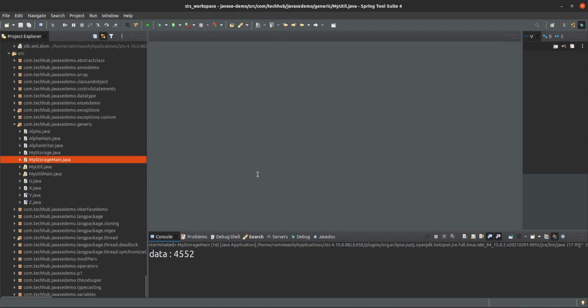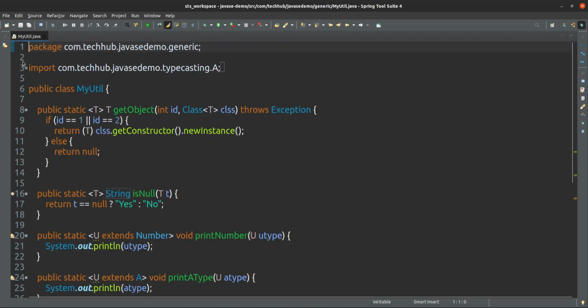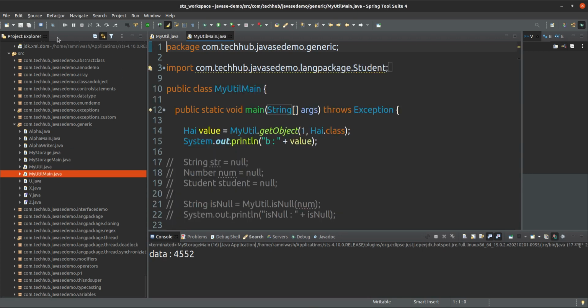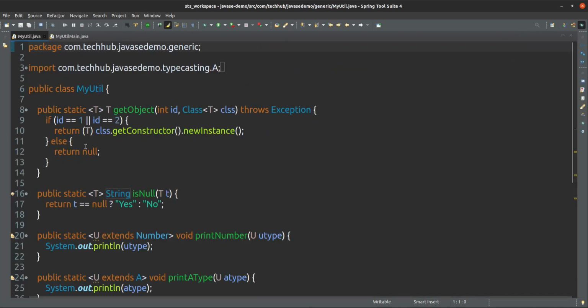So first I am opening my UTL. I have given this my UTL, and this is my UTL main. So this is my UTL. Inside this my UTL we have given a one. This is a class, and inside this class one static method is there, that is getObject. Get object of what type? Any type. Whatever the type of class you will pass, it will be of that type only.